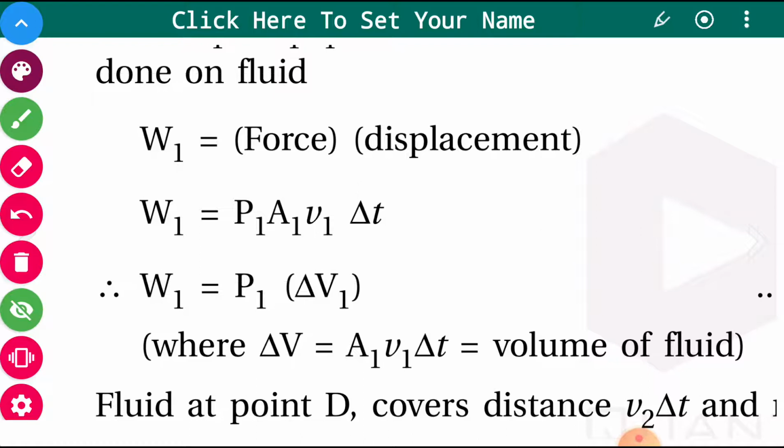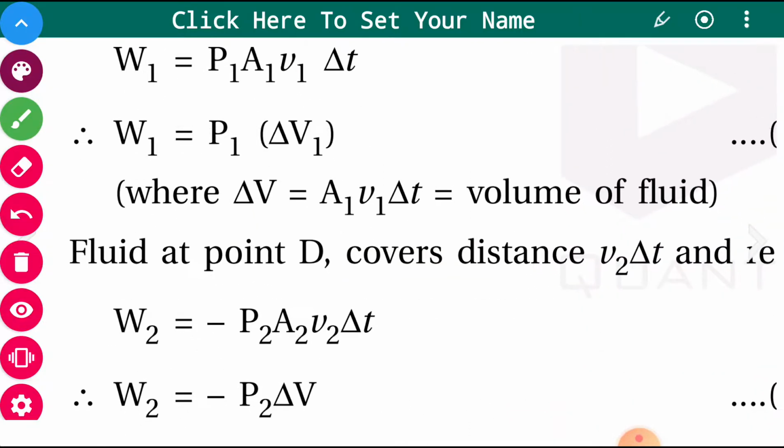This P1 is kept as it is. A1 into V1 delta T will be the volume of the fluid, that is delta V.